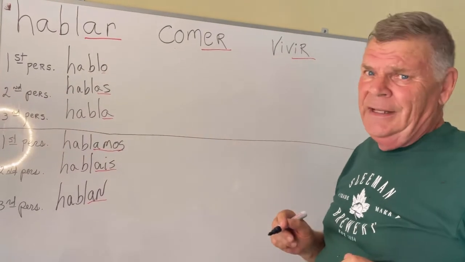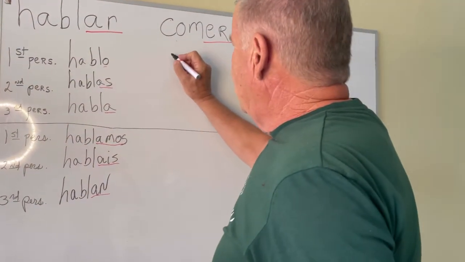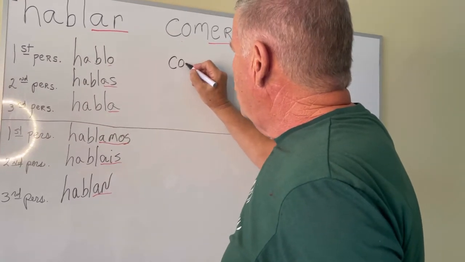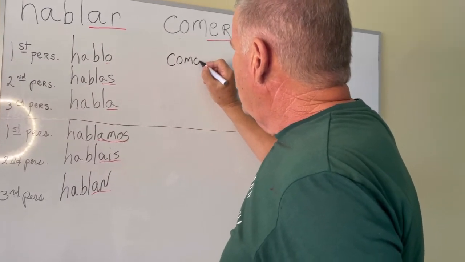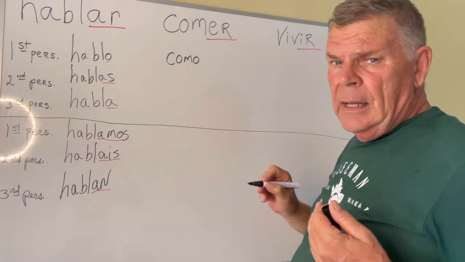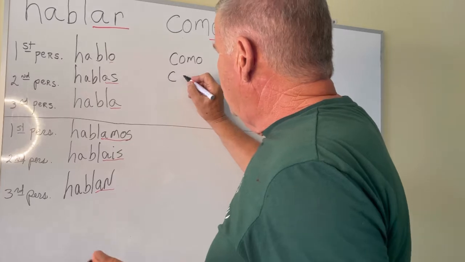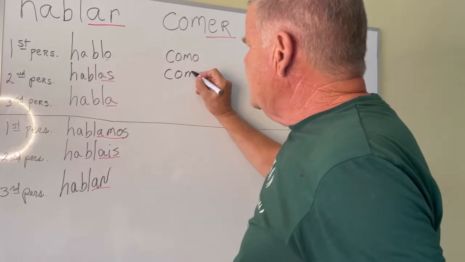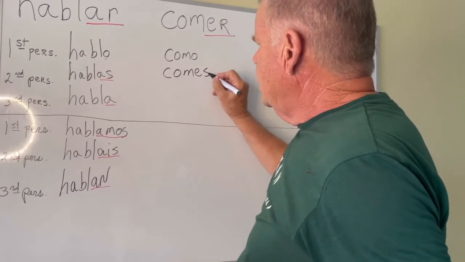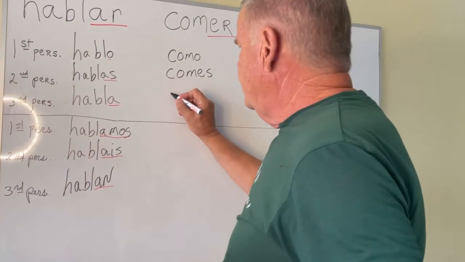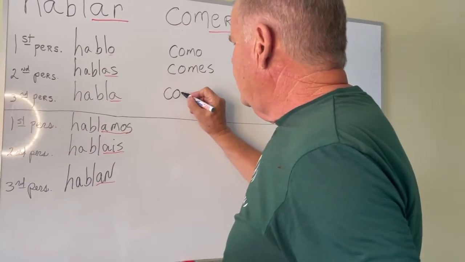Now, verbs ending in ER have different endings. Yo como, I eat. Tú o vos comes. Él o ella o usted come.